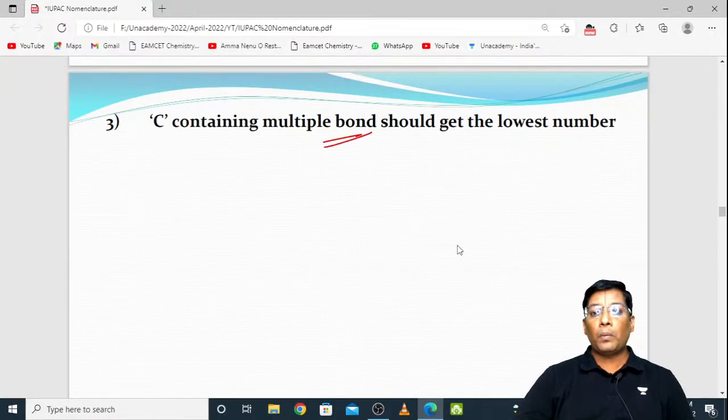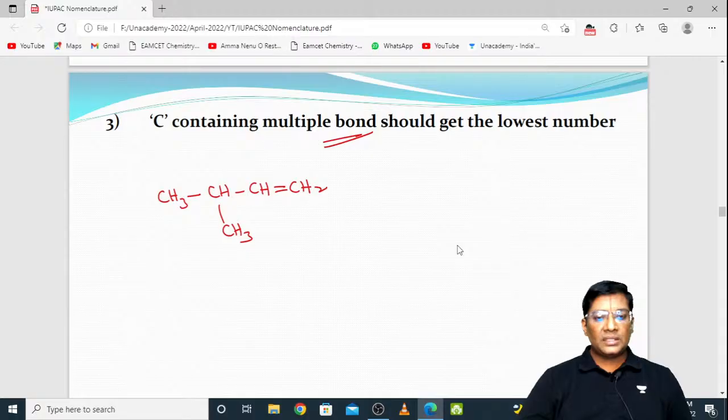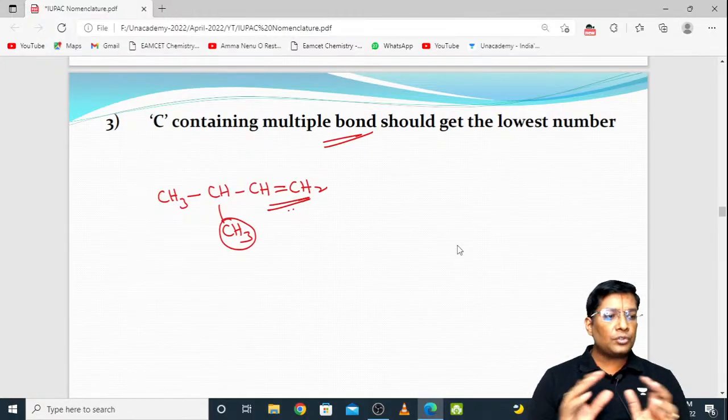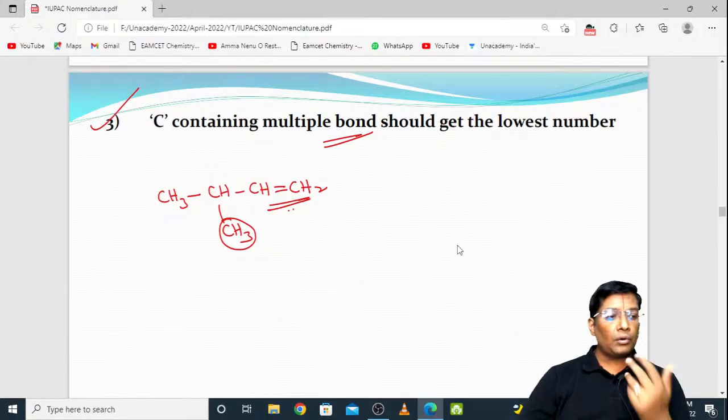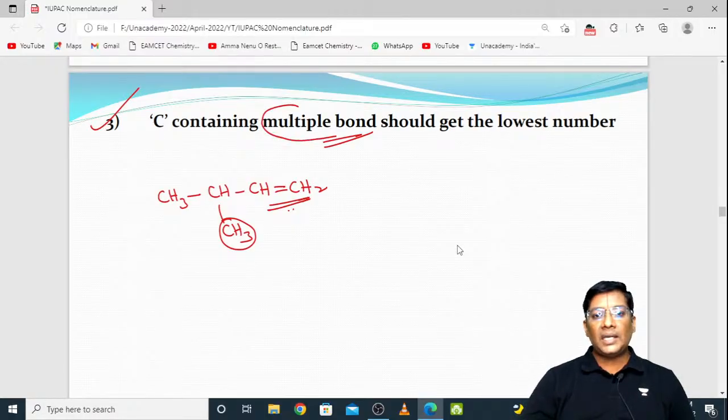Carbon containing multiple bonds should get the lowest number. Multiple bonds undali అని అంటున్నాం. So multiple bonds ఉన్న example ఒకటి ఇస్తున్నా. See here, CH3, CH, CH, double bond, CH2 and CH3 here. If you observe, this contains one substituent and one carbon double bond. So out of these two, to which you need to give the least number? Substituent undi, double bond undi. So third rule em cheptoni manaki? Third rule explains that the carbon containing multiple bonds should get the lowest number.